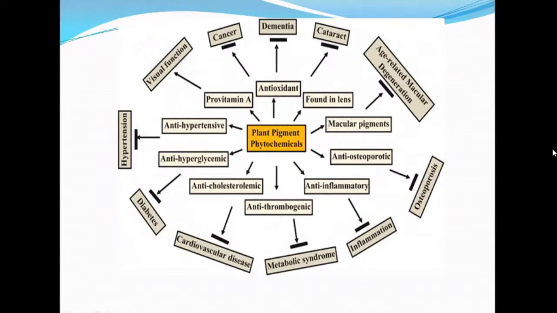There is diabetes, hypertension, visual function, cancer, dementia. This dementia is memory loss, cataract, and age-related macular degeneration. Osteoporosis is loss of calcium and phosphorus from the bone, and inflammation, metabolic syndrome, and cardiovascular diseases. So in all these diseases, the secondary metabolites are playing an important role.